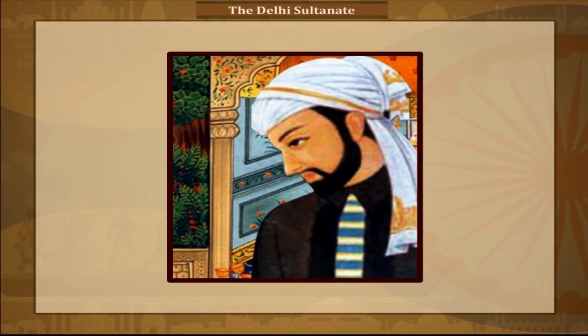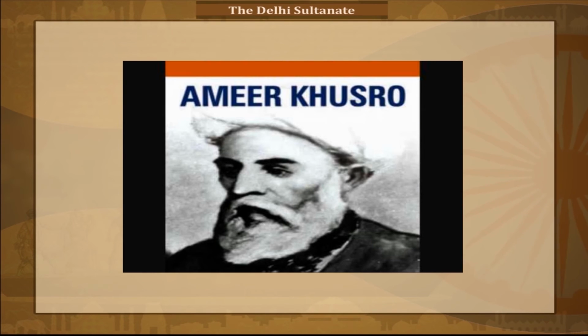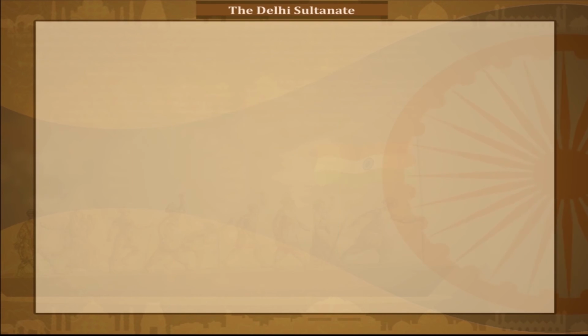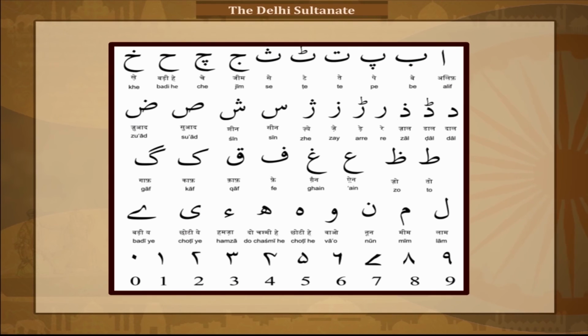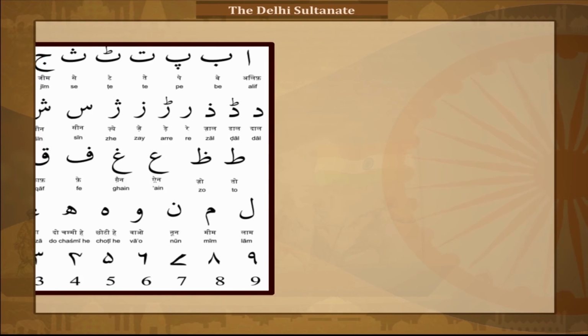Many translations from Sanskrit to Arabic and Persian were done. Works of the famous poet Amir Khusro were common among them. The new language Urdu was developed by the fusion of Persian with Hindi. Urdu was widely used in the army camps.